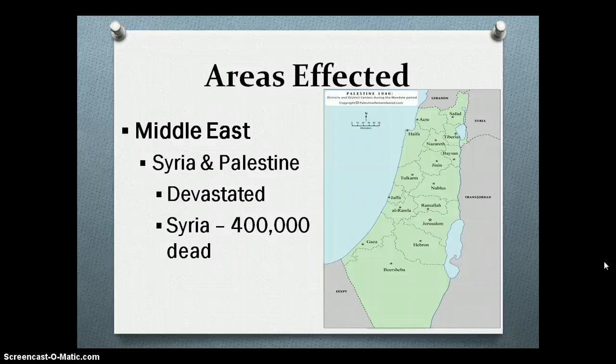And that was mostly Palestine and Syria, because Syria and Palestine have huge rural areas of farming. As we can see on the map, Syria is right next to the big green, which is Palestine. Palestine is mostly used for farming, except in Jerusalem, which is a huge city, but mostly in places like Beersheba and Gaza, there are huge farming areas, and Syria also.